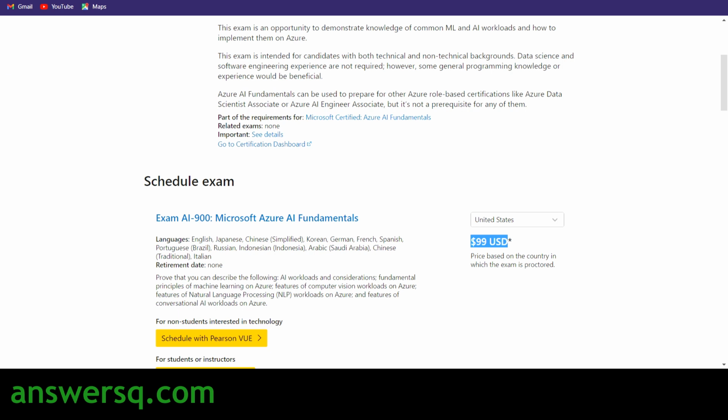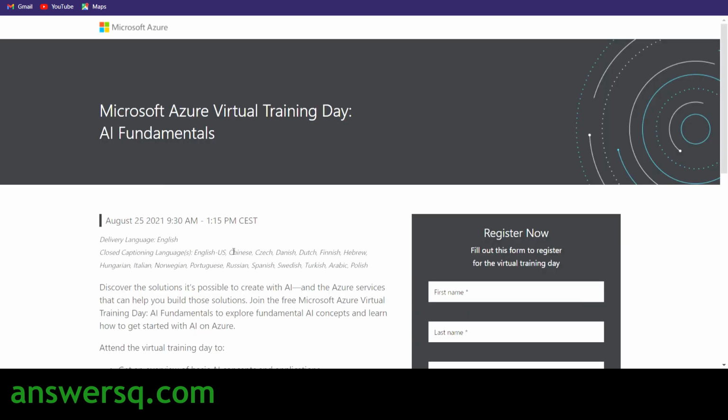I'll tell you how. Microsoft is conducting a virtual training day event called AI Fundamentals. This training event will be conducted on August 25, 2021, from 9:30 a.m. to 1:15 p.m. CEST, that is Central European Summer Time. If you want to convert this timing to your local time zone, just Google it. You will see the local time for yourself. As far as India is concerned, 9:30 a.m. CEST is around 1 p.m., I guess. That is 1 in the afternoon. So you can attend this program.